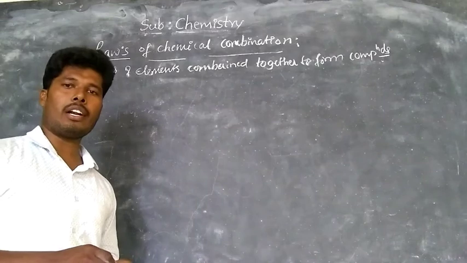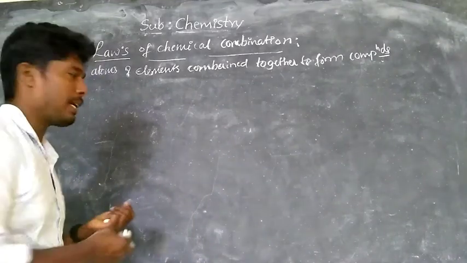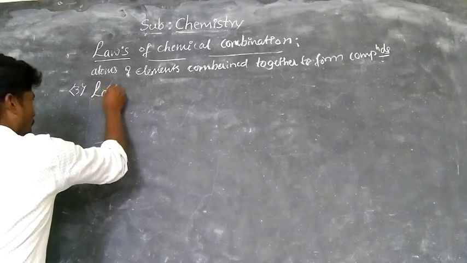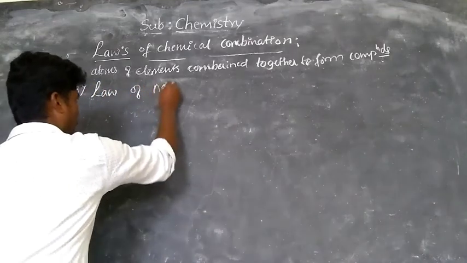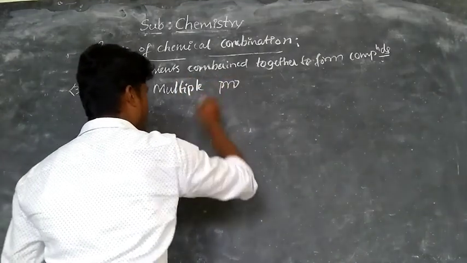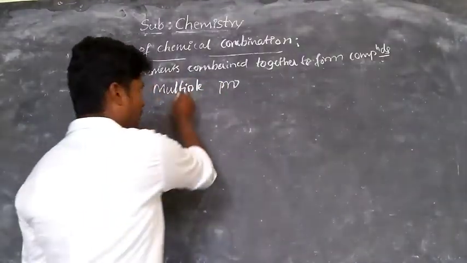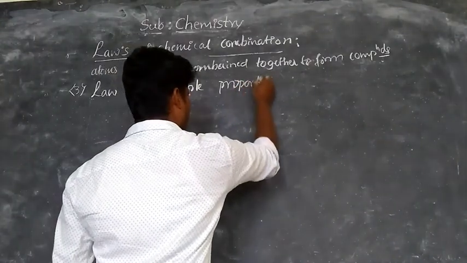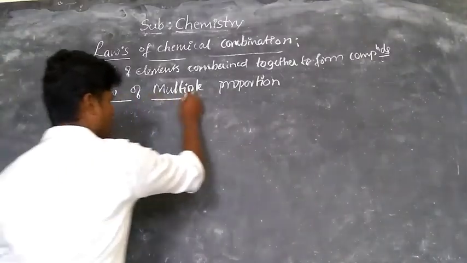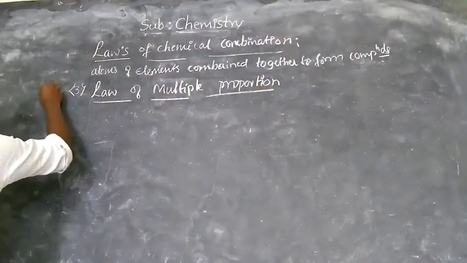The third law is the law of multiple proportion. The previous one is the fixed or definite proportion. Now the law of multiple proportion, this is the third law. This is also very important.